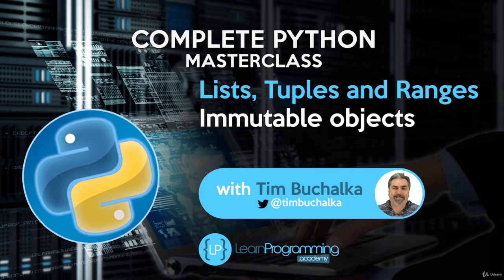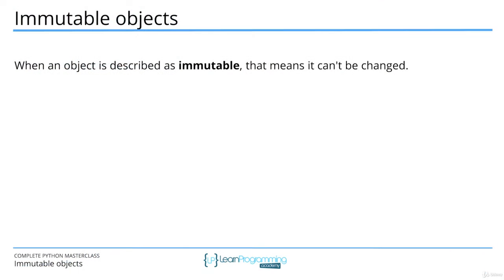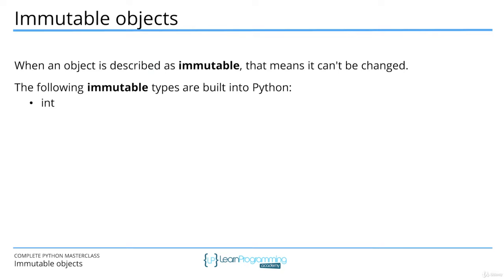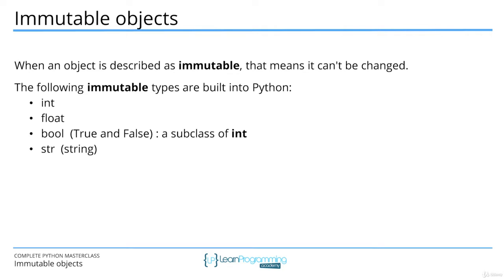I finished the last video by saying that strings are immutable, whereas lists are mutable. When an object is described as immutable, that means it can't be changed. The following immutable types are built into Python: int, float, bool, which is true or false, a subclass of int; string, or str; tuple, frozen set, and bytes.